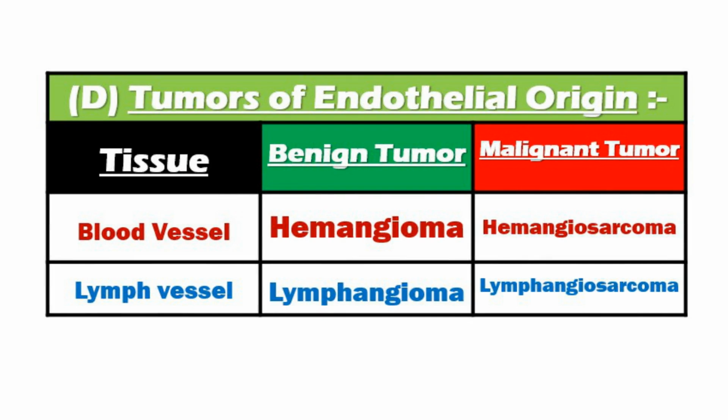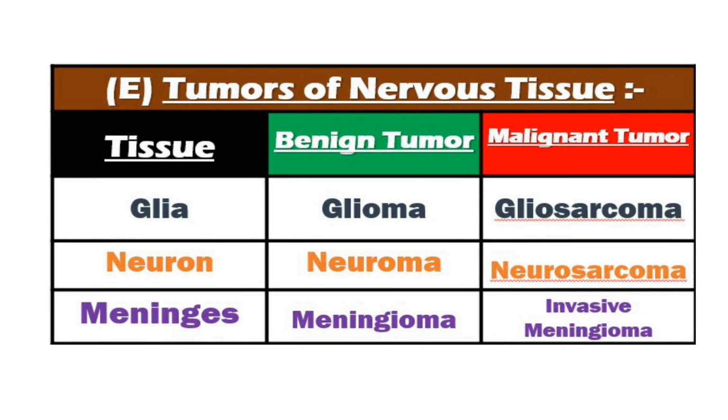In that, first is blood vessels. Benign form is hemangioma. Malignant form is hemangiosarcoma. Next is lymph vessels. Benign form is known as lymphangioma and malignant form is known as lymphangiosarcoma. Next subtype is a tumor of nervous tissue. In that, first one is glia, and the benign tumor of glia is known as glioma and the malignant form is known as gliosarcoma. Next is neuron. Its benign form is known as neuroma and malignant form is known as neurosarcoma. Next is meninges. Its benign form is known as meningioma and malignant form is known as invasive meningioma.